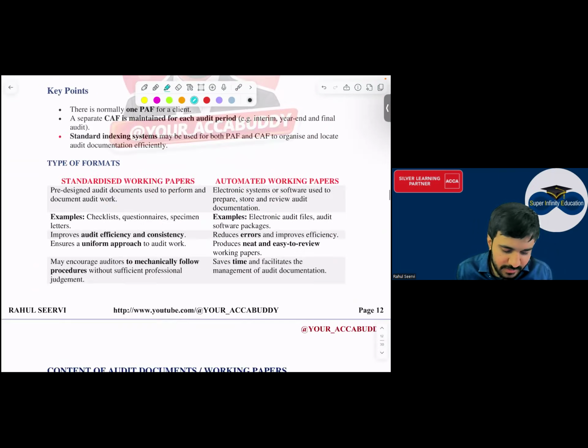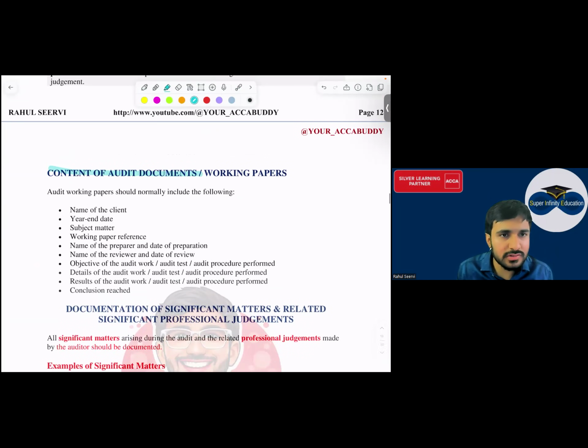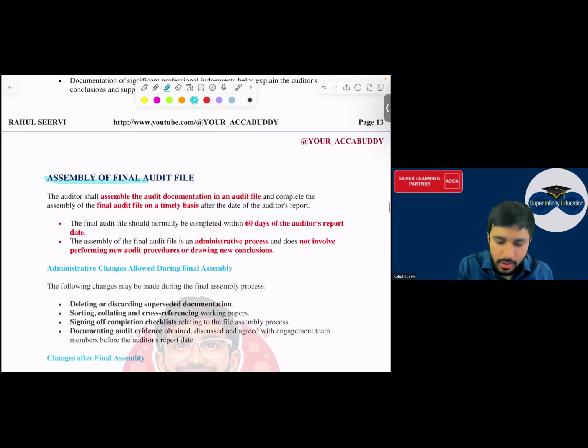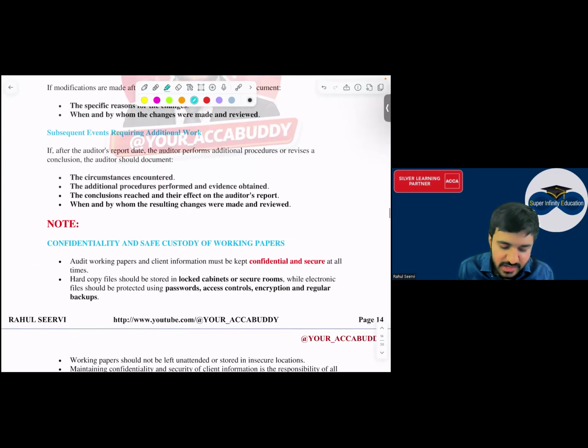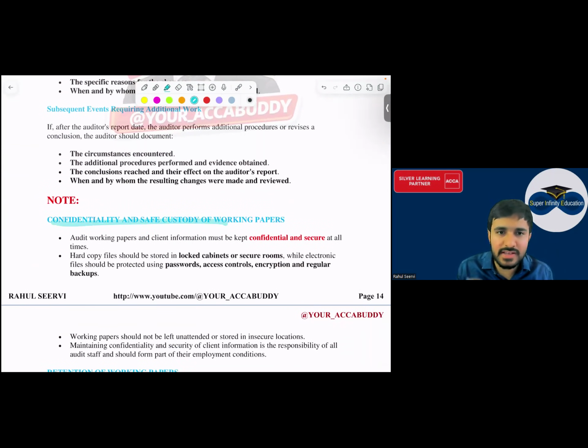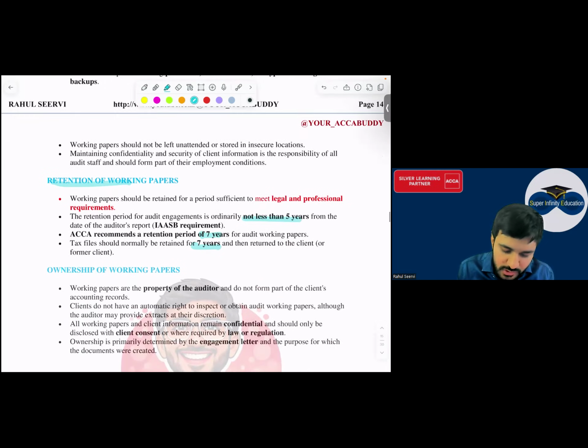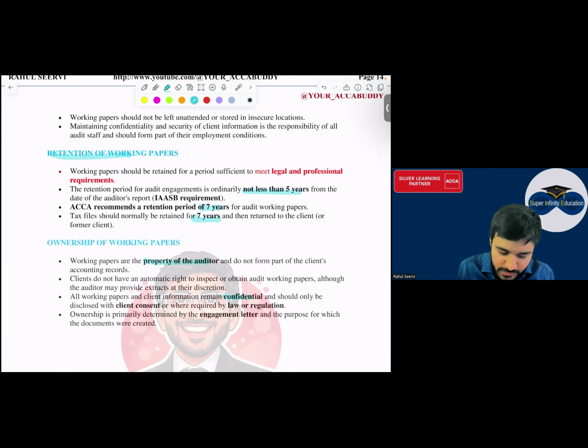Then everyone, what did we do? Then we have done the content of the audit documents of working paper. Yes, sir. Then we have done what? Assembling of the audit report that you have to assemble within 60 days. It is an administrative process, not an audit procedure. Yes, sir. Then everyone, confidentiality and safe custody we have done. How can we keep it safe? Then retention, that is not less than 5 years, but ACCA is saying 7 years. Yes, sir. Then ownership will belong to the auditor and it is confidential and it can be given if there is a requirement by the law or the client's consent. Yes, sir.